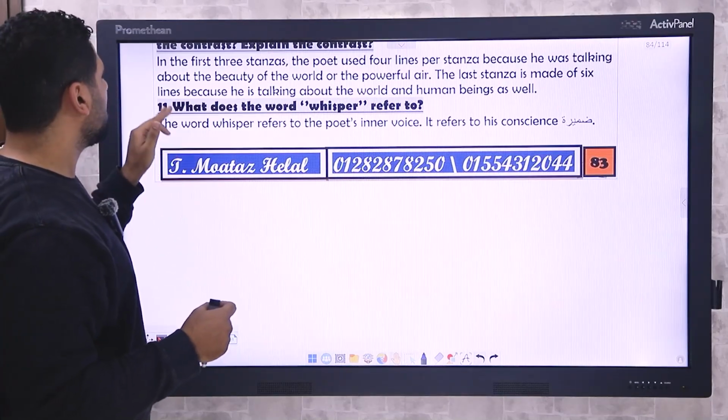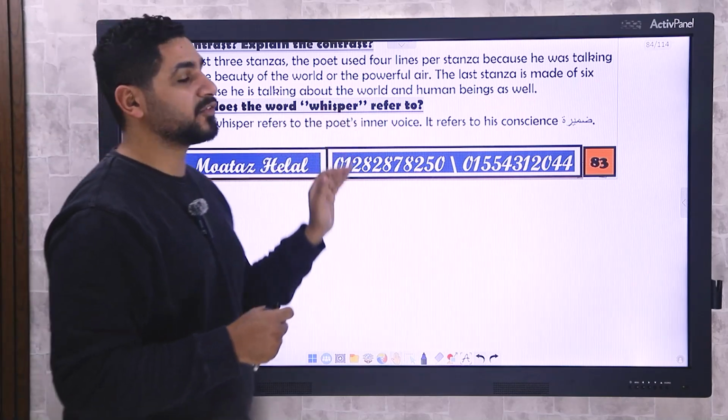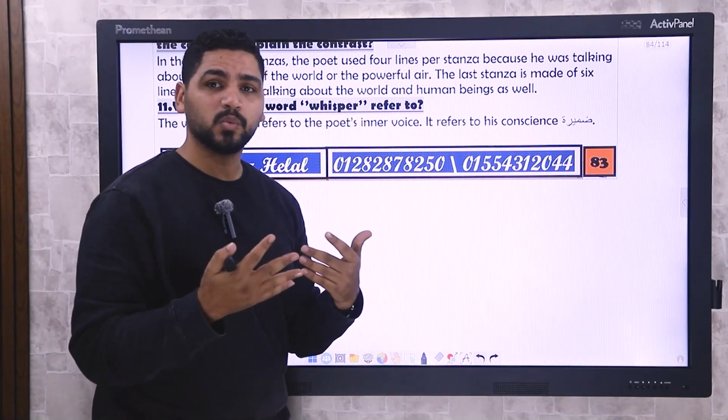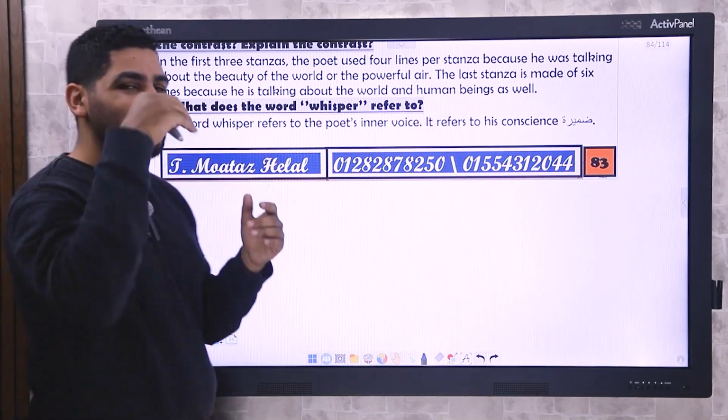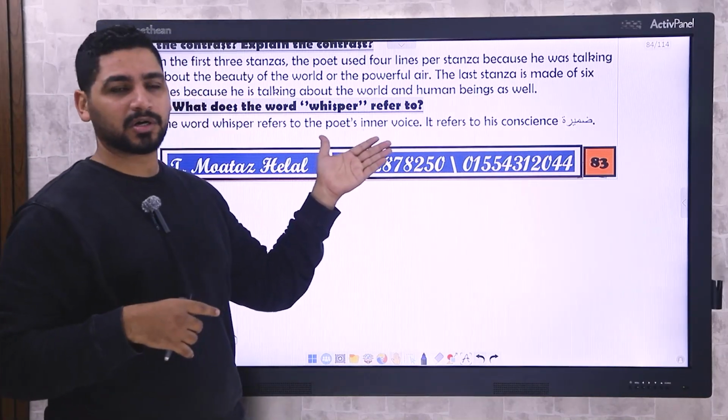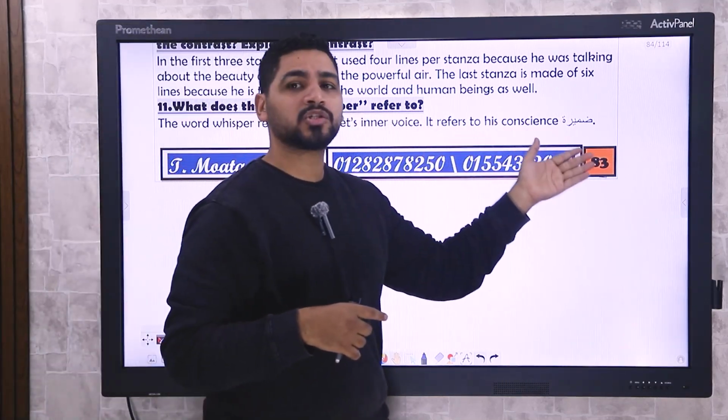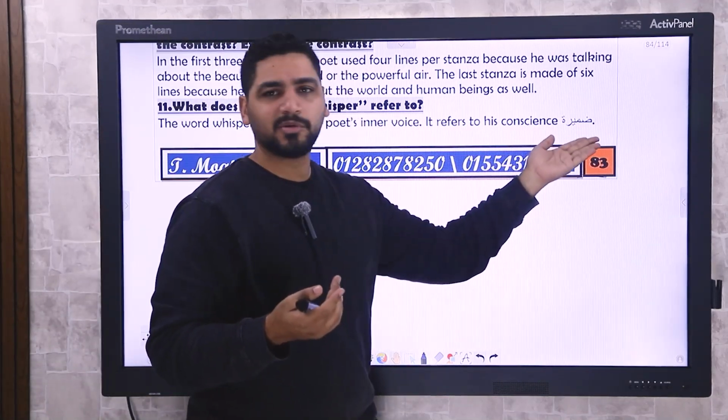Question 11. What does the word whisper refer to? The poet said whisper. What does he mean by the word whisper? The word whisper refers to the poet's inner voice. You can say this and get the mark. It also refers to his conscience. What is conscience? ضميره.